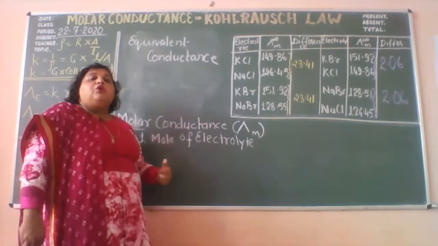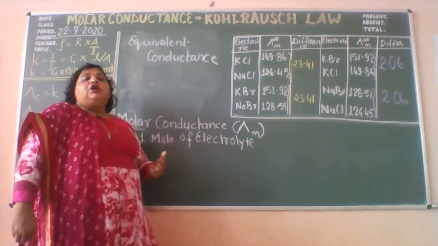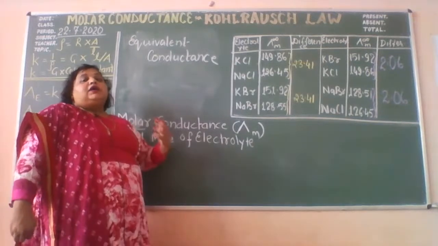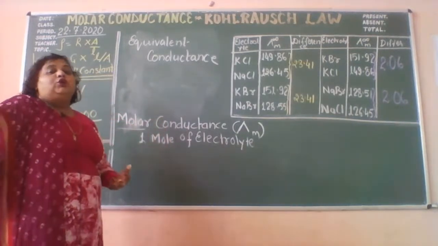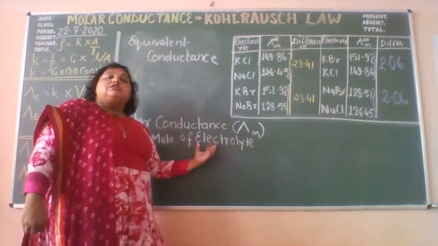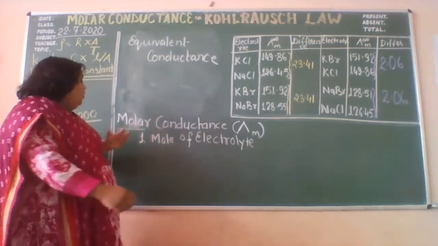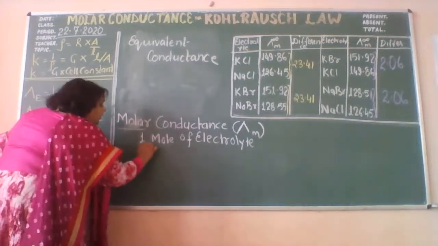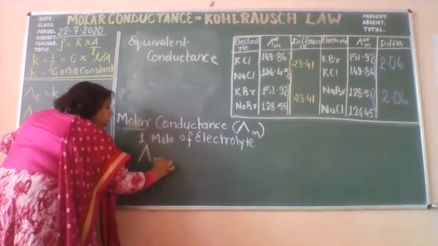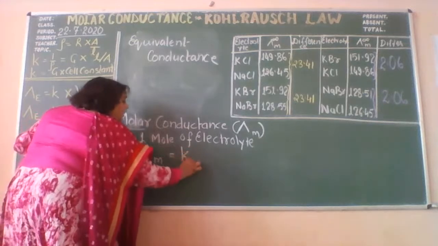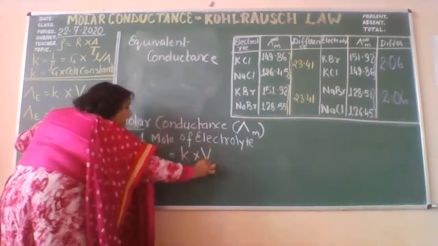What you have to do, how you have to calculate, you have to multiply the K with the volume that has this much number of moles.